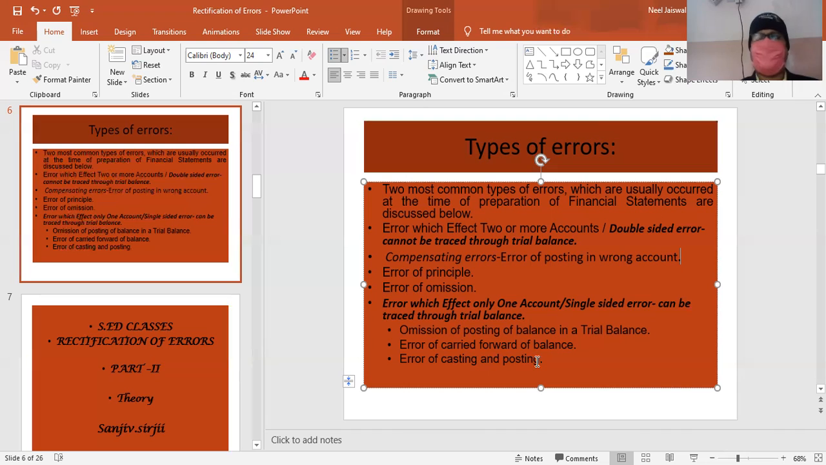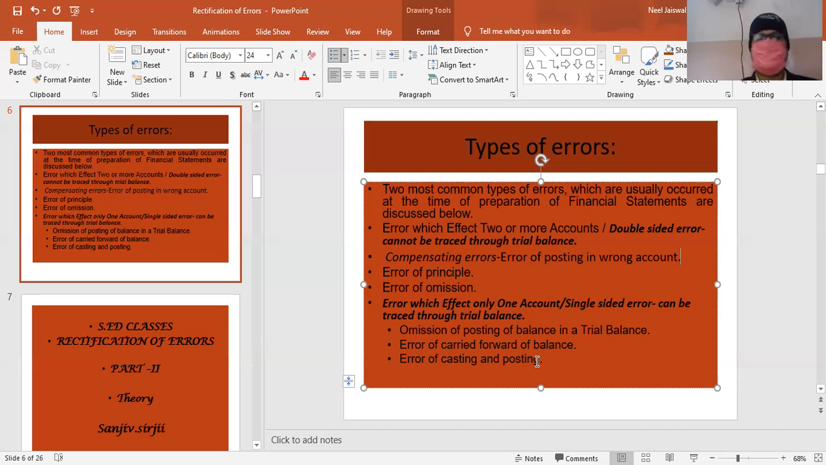Then comes error of carry forward of balance. While totaling one page of the trial balance, or totaling different accounts like Hari account, cash account, purchase account, sales account, we have made a mistake. The debit and credit total and then the balancing figure, as we do in the ledger balances, we have not totaled properly. And then that wrong total only we are carrying forward. When we carry forward the wrong total, then obviously our trial balance will not match. Hence this will be termed as error of carried forward of balance, where one balance is not matching with the other. That means either we have made a mistake in the debit total or in the credit total.